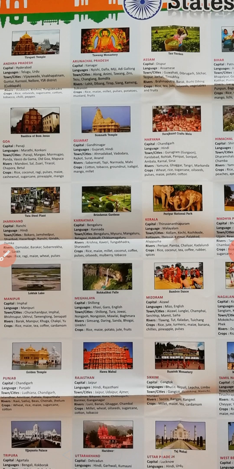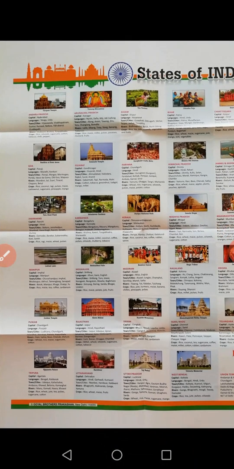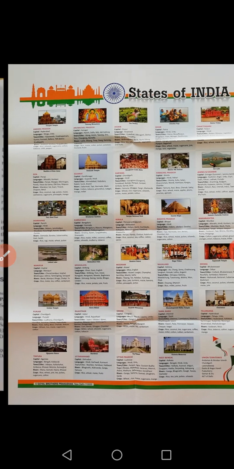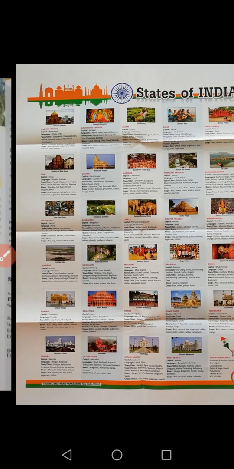These details are in this chart. This is very useful. You can go through this and you will come to know where these cities are located.